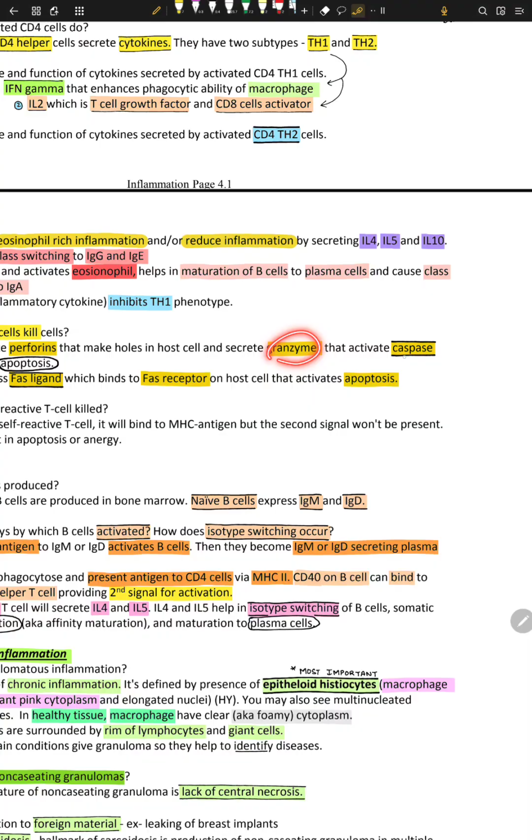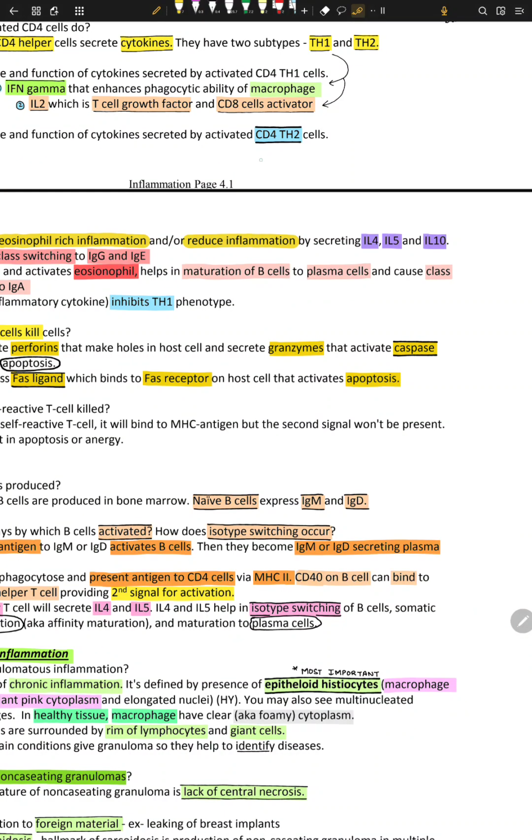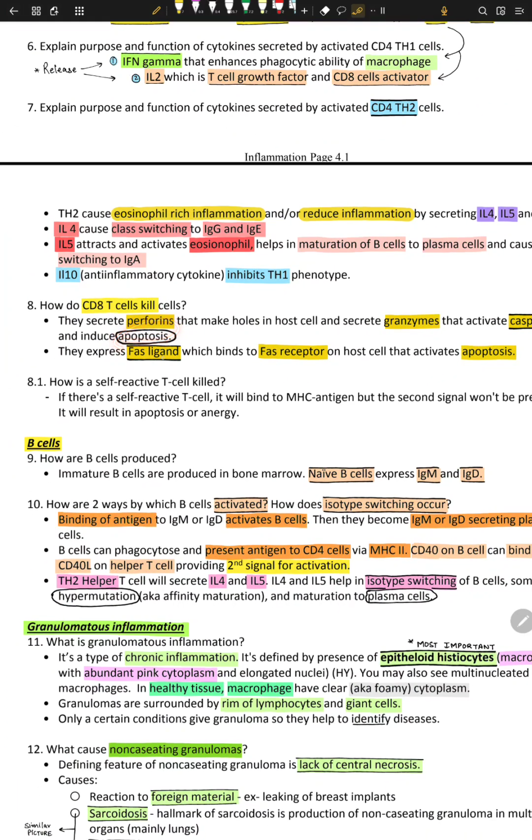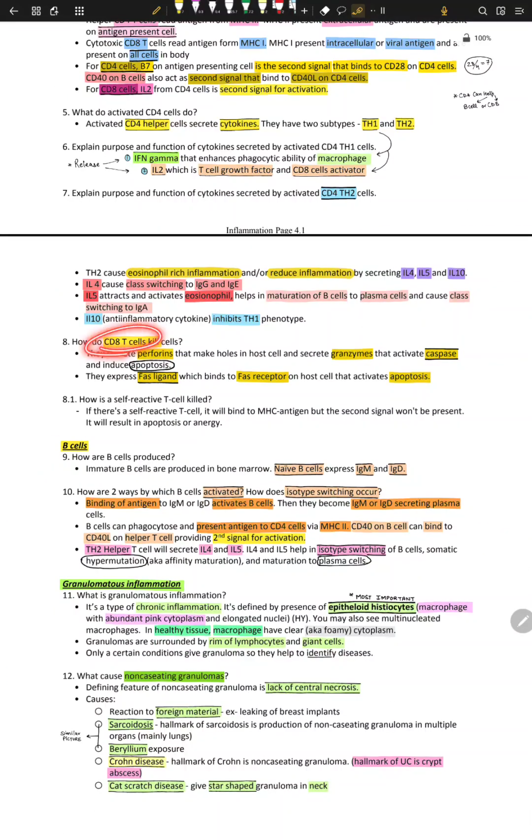Now these granzymes activate something called a caspase. We need caspase for apoptosis, right? Because caspase renders cytochrome C inactive, and cytochrome C is the guard for this apoptosis signaling. So it induces the caspase system and apoptosis happens. Another thing that happens is Fas ligand and Fas receptor. There are three ways CD8 kills the cell.